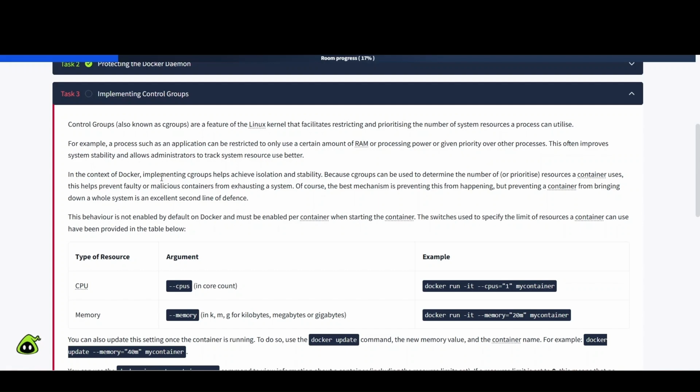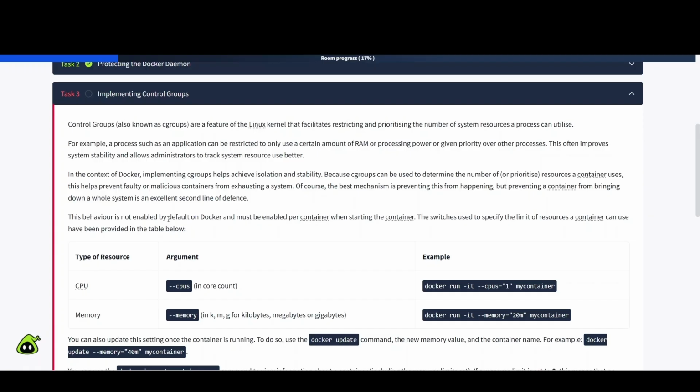In the context of Docker, implementing cgroups helps achieve isolation and stability, because cgroups can be used to determine the number of or prioritize resources a container uses. This helps prevent faulty or malicious containers from exhausting a system. Of course, the best mechanism is preventing this from happening, but preventing a container from bringing down a whole system is an excellent second line of defense.